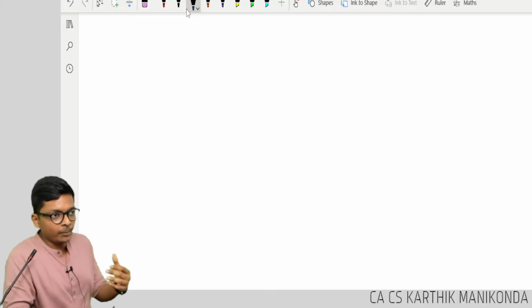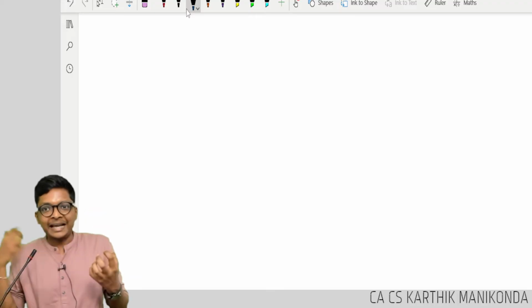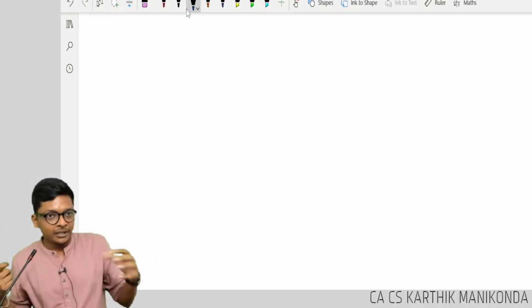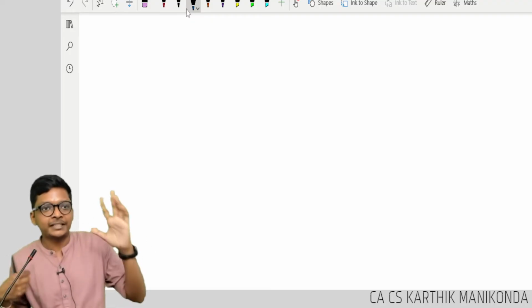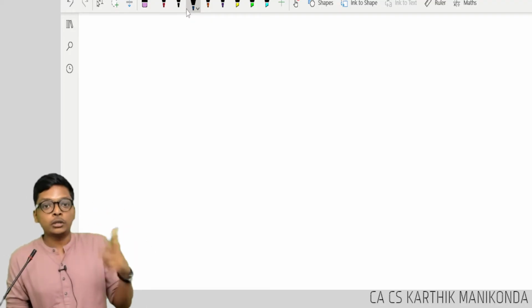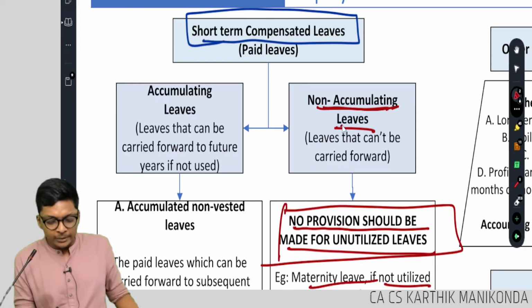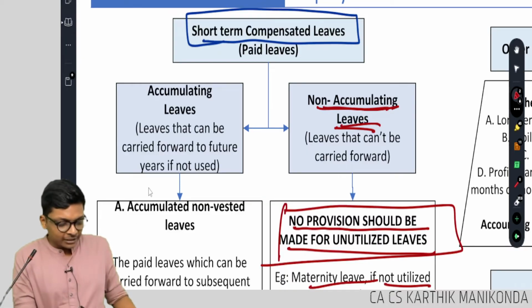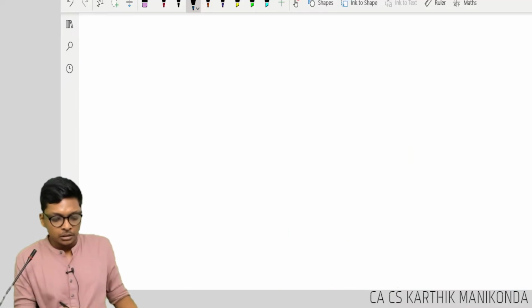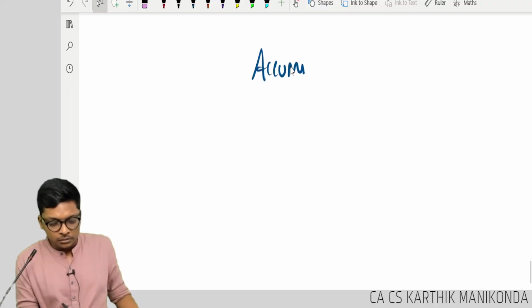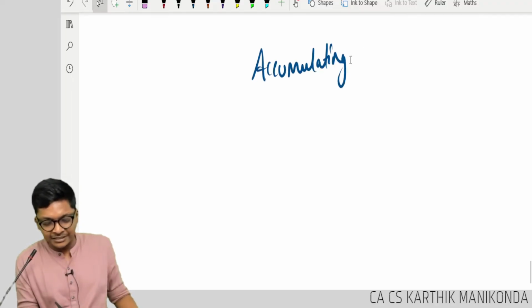In short term compensated leaves, we have carried forward and not carried forward. Leaves that cannot be carried forward are called non-vesting, sorry, non-accumulative leaves. Now coming to the next part, what is that? Accumulating leaves. I'll summarize once this is over.